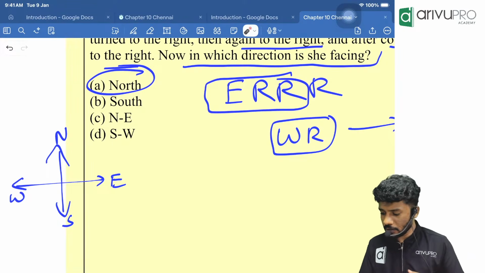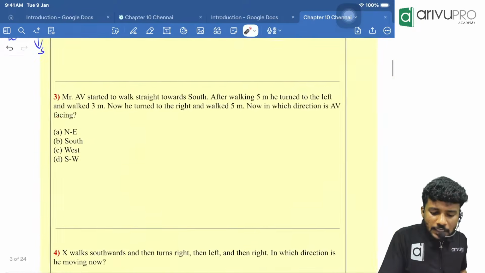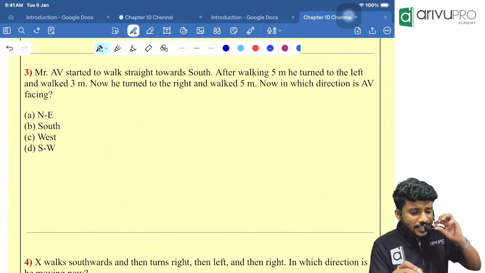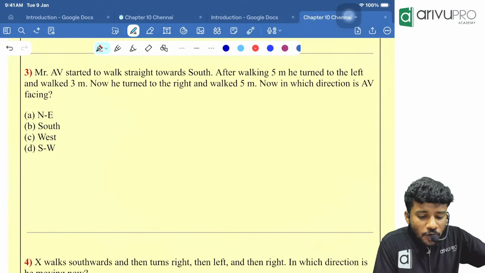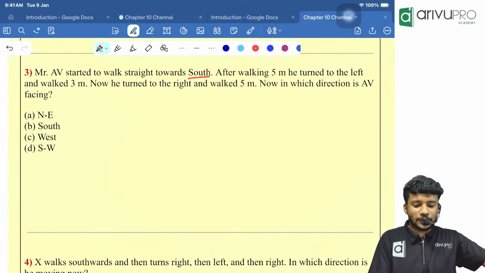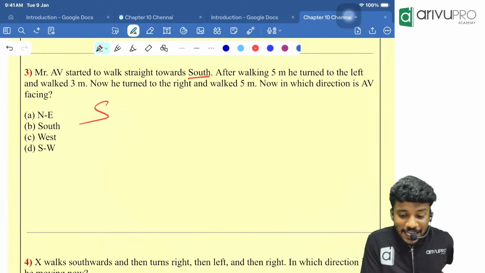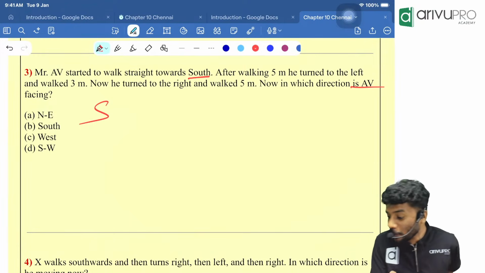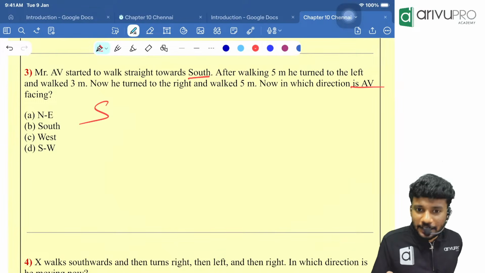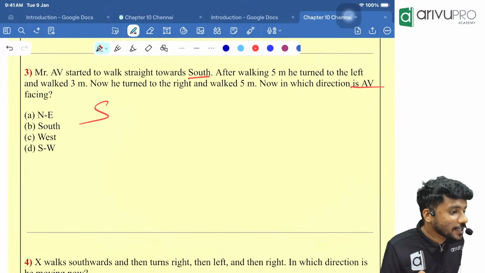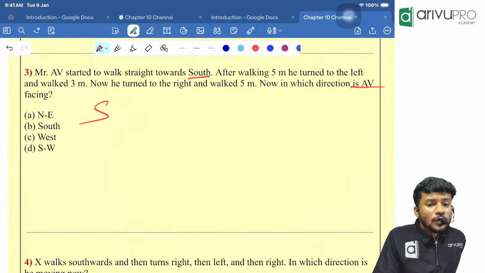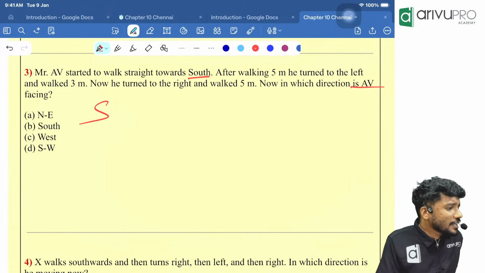Then we will come to the next point. Look here. Mr. AV started to walk straight towards south. Okay, initial direction is south. Before that, read the last line. Now, in which direction is AV facing now is the question. Everyone online, AV is facing which direction is the question.